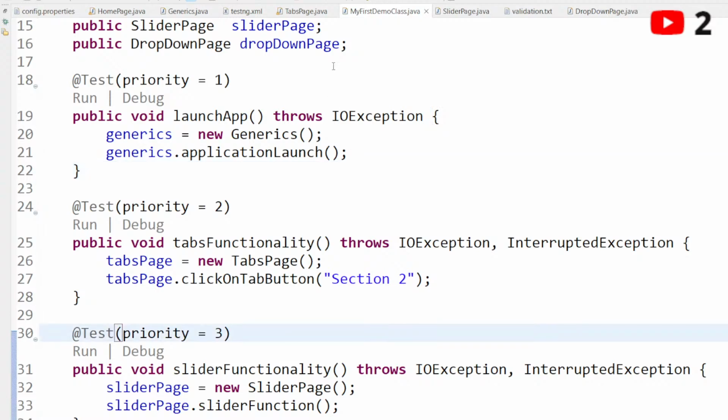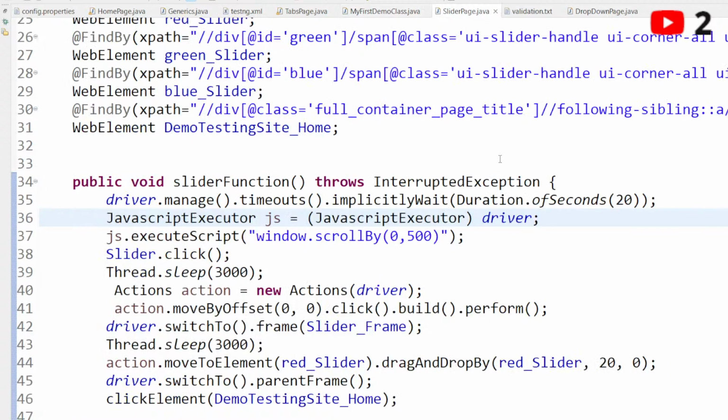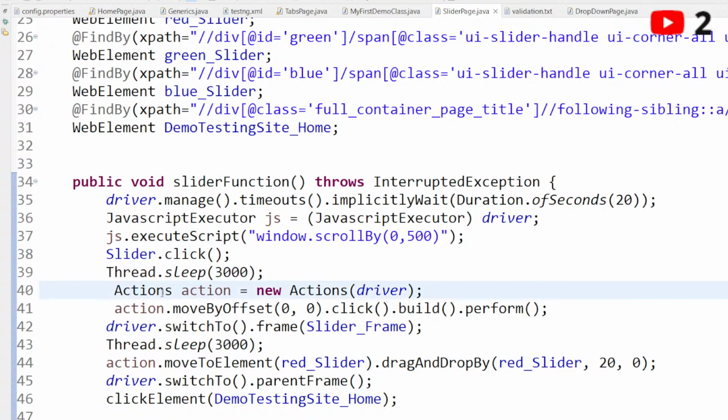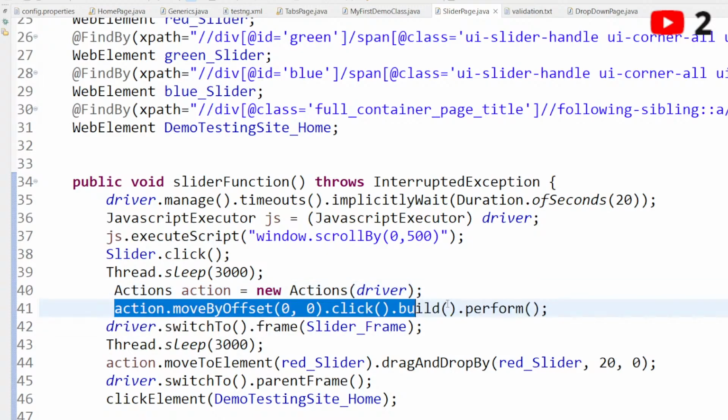So slider, where is the slider? Okay, so why I am using thread.sleep here is so that you can understand whether it is clicking or not. That's why I have added thread.sleeps here. And also I am using action.moveByOffset.click.build.perform.